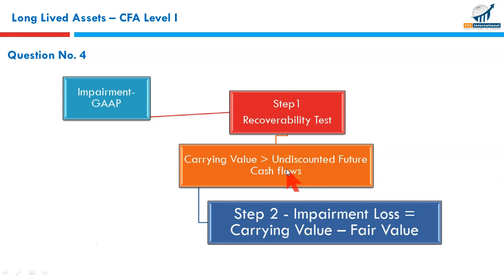Simply what you will collect in the future years, adding them all up will give you the undiscounted future cash flows. If your carrying value or net book value is more than the undiscounted future cash flows, that is a recoverable amount, it means the asset has been impaired. What is the impairment? Under step 2, impairment loss is the carrying value versus the fair value, right? So that's the method we use to calculate impairment under the US GAAP.